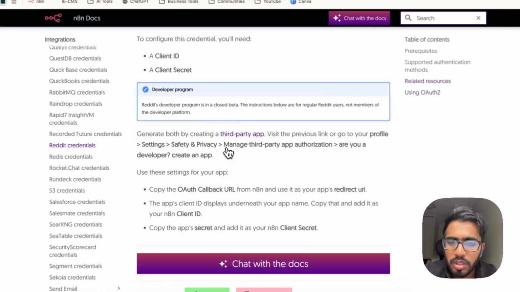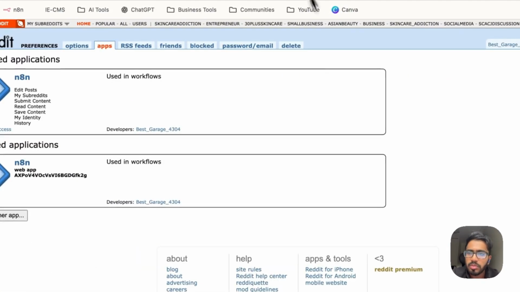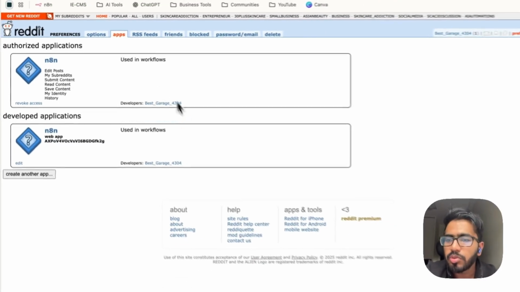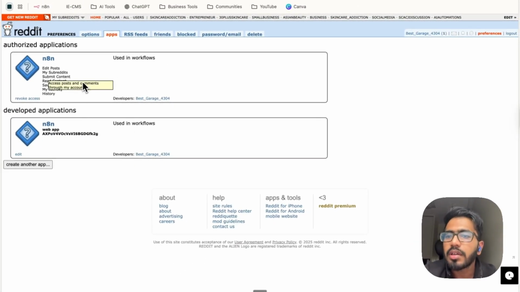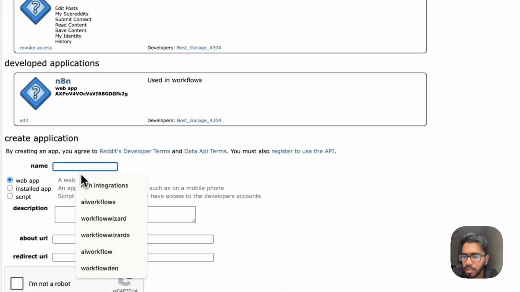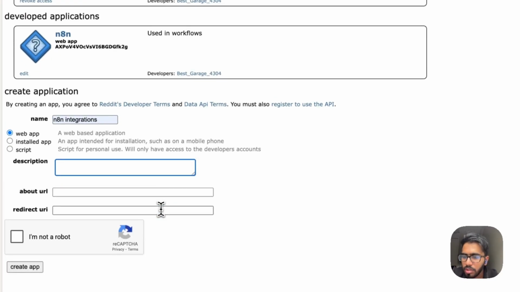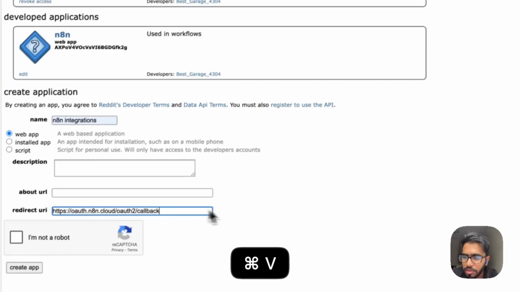Now scroll down and click on this third party app option. So this will take you to this particular page where now you need to create an application to connect N8N to your Reddit account. So for that purpose, click on create another app, and now you can name it anything you like. Let's say Anytime Integrations. Select web app here. You can give it a description if you want. And then we had already copied the redirect URL, so let's paste that here.